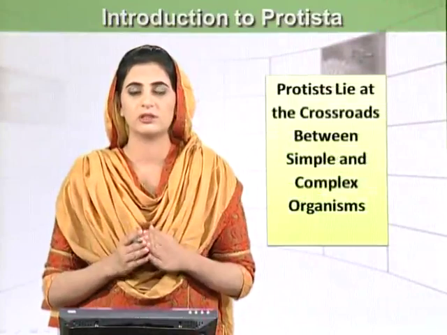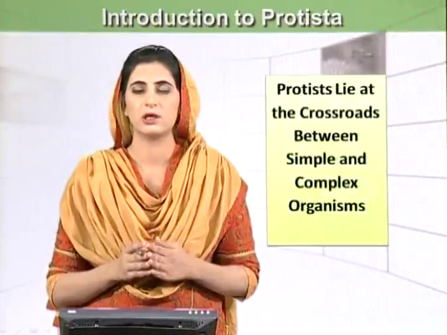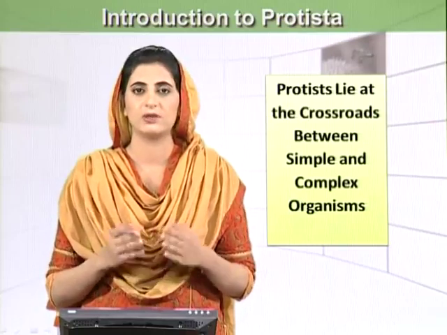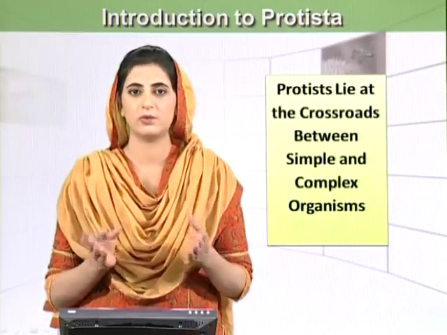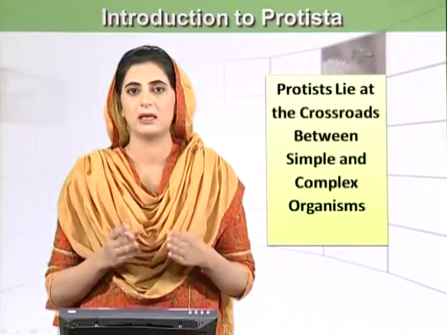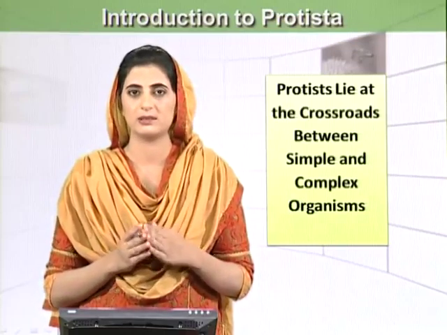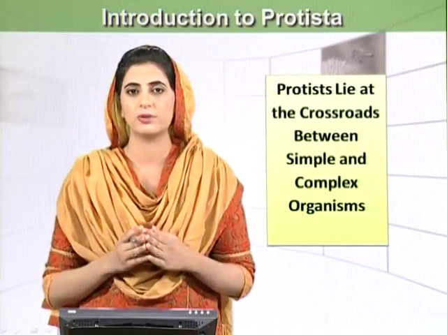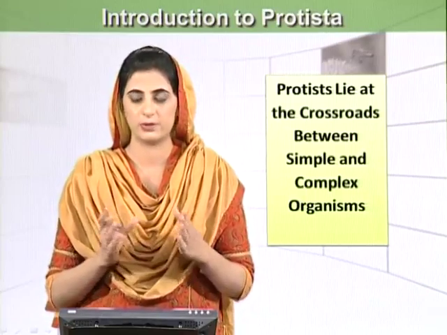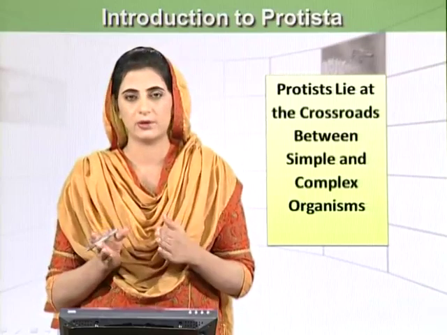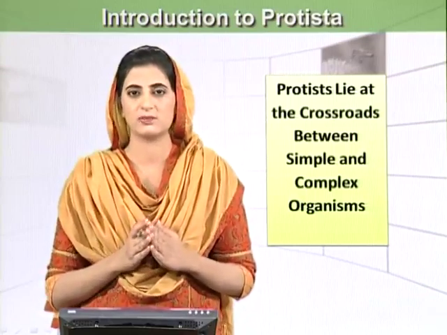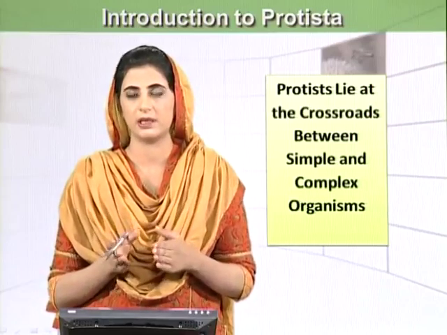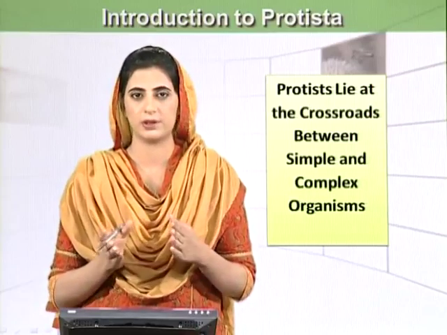On our tour to the study of diversity of living organisms, we first studied viruses and then we switched to bacteria, which are prokaryotes, meaning they don't have membrane-bound organelles like nucleus or chloroplasts or mitochondria. So now we are switching to the simplest eukaryotes, which are protists. They actually lie at the crossroads between the simplest organisms and the complex organisms. Simplest are prokaryotes or bacteria, and the complex ones are eukaryotes.